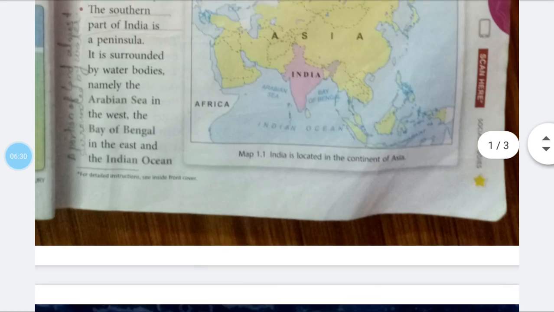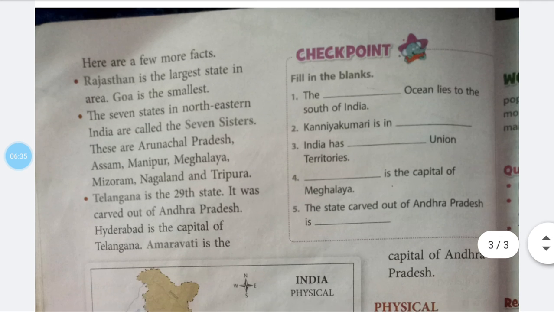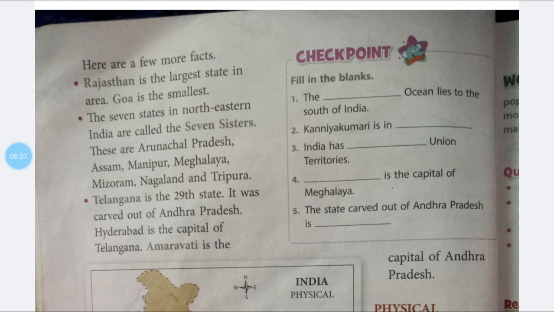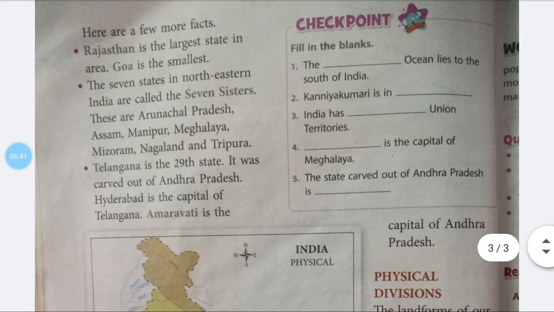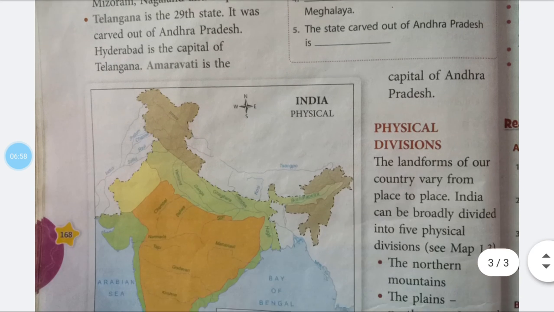Here are a few facts. Rajasthan is the largest state in area. Goa is the smallest. The seven states in northeastern India are called the Seven Sisters. These are Arunachal Pradesh, Assam, Manipur, Meghalaya, Mizoram, Nagaland, and Tripura. Telangana is the 29th state. It was carved out of Andhra Pradesh. Hyderabad is the capital of Telangana. Amravati is the capital of Andhra Pradesh.